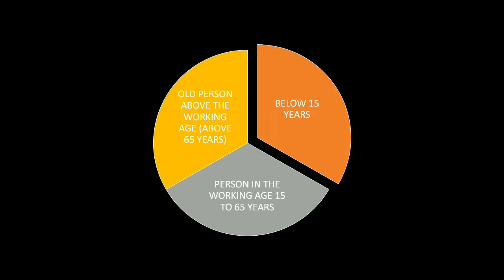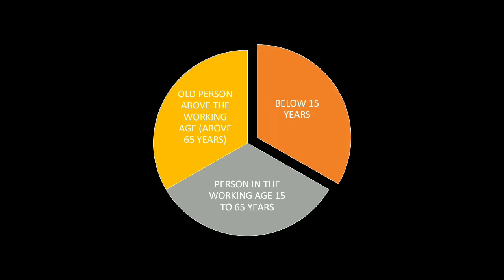There are some exceptions. Full-time students, housewives, and elderly people who continue working even after retirement are not termed as working population. Below 15 are students, so they cannot be considered working population. Above 65 also, we cannot consider them working population.